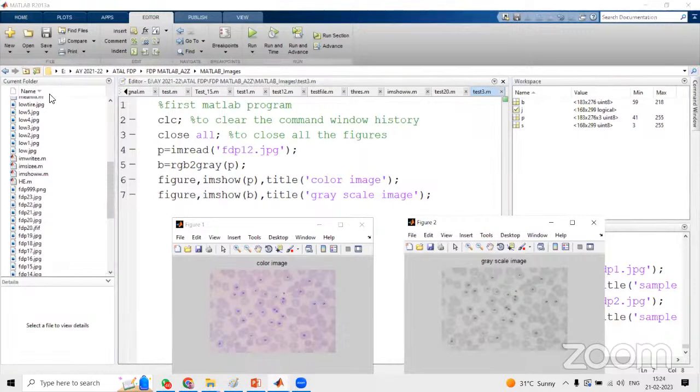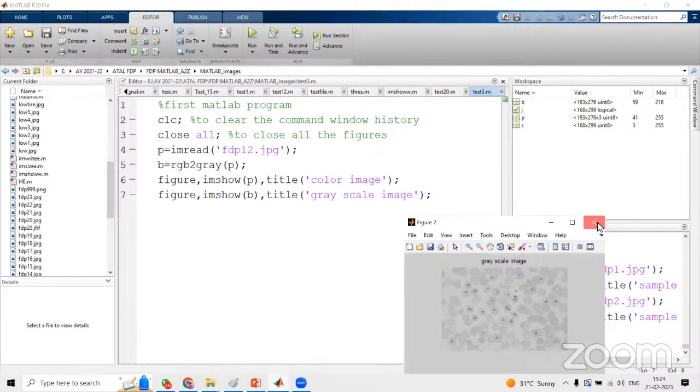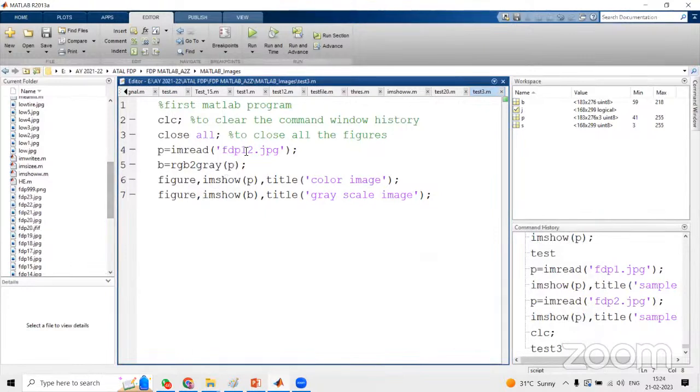Make sure that the current folder is always the image folder. Otherwise, you will get an error. Let us assume I use some image which is not available in the current folder, let us assume FDP 102. I'm not getting any output. I'm getting some sound. What does it indicate? This image is not found.